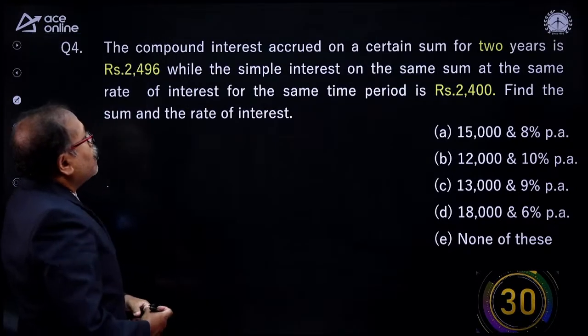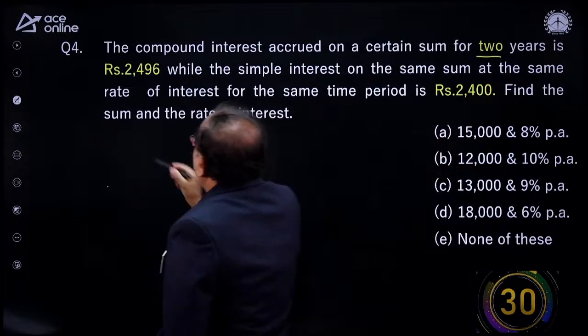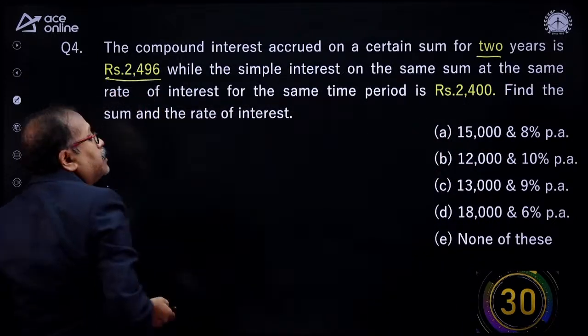Now the compound interest acquired on a certain sum for 2 years is rupees 2,496.